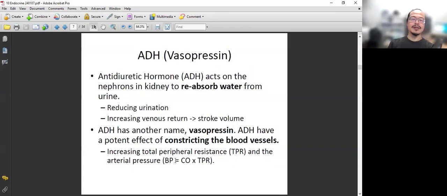So here we go. ADH is also called vasopressin. The function that we keep on talking about is the antidiuretic function. But by the name, you can also know that its other name is vasopressin. So its function is, vaso is blood vessel, pressin is to press it. So it can also act on the blood vessel to cause vasoconstriction. So that's its two functions. And overall, they increase blood pressure.